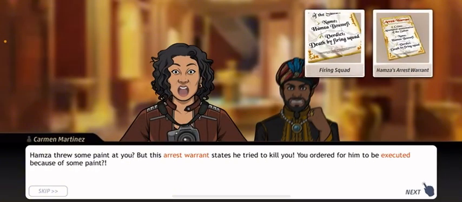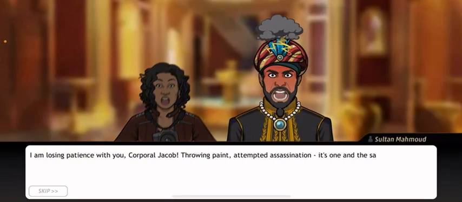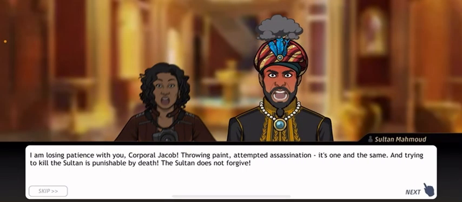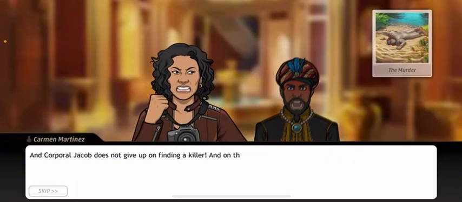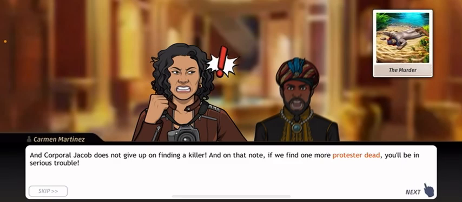Hazma threw some paint at you, but this arrest warrant states he tried to kill you. You ordered him to be executed because of some paint. I'm losing patience with you, Corporal Jacob. Throwing paint, attempted assassination, it's one and the same. And trying to kill the Sultan is punishable by death. The Sultan does not forgive. And Corporal Jacob does not give up on finding a killer. And on that note, if we find one more protester dead, you'll be in serious trouble.